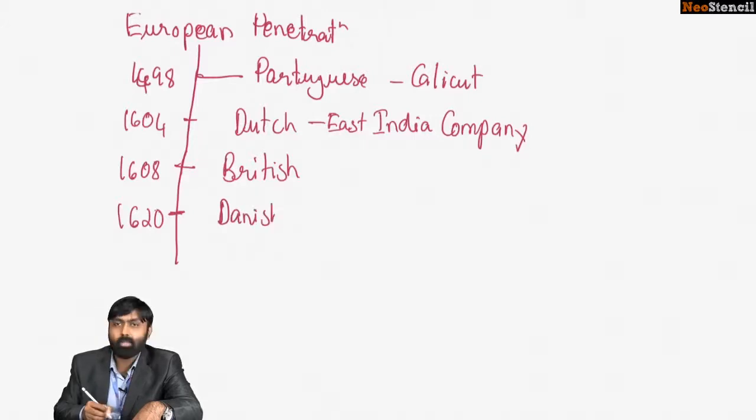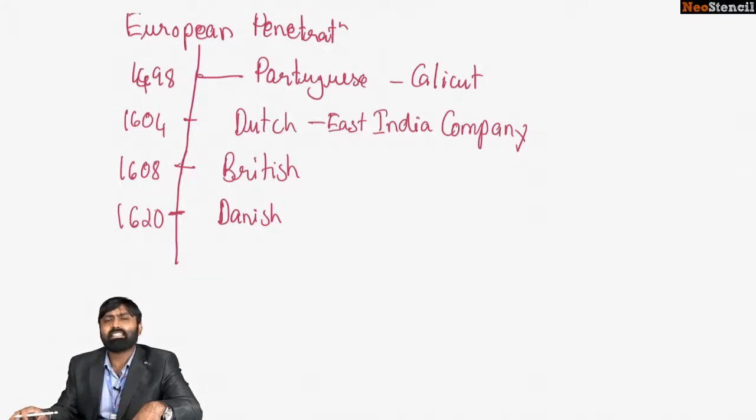That is why we are not privy to their existence in the country. But they did have certain settlements under them. They didn't have a grand colonial scheme in India, unlike their predecessors, and were irrelevant for most part of it. But anyways, the Danish also had a sort of enterprise in India.